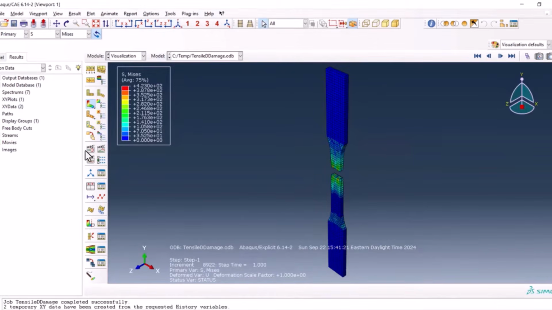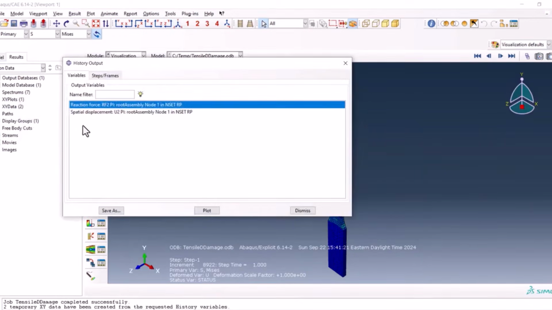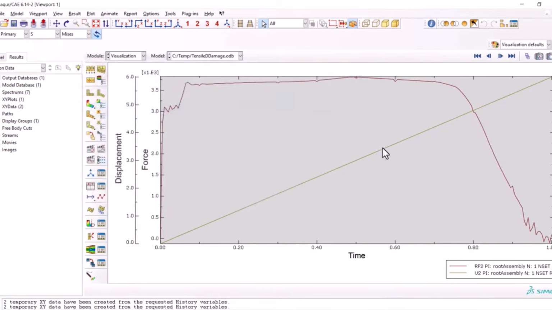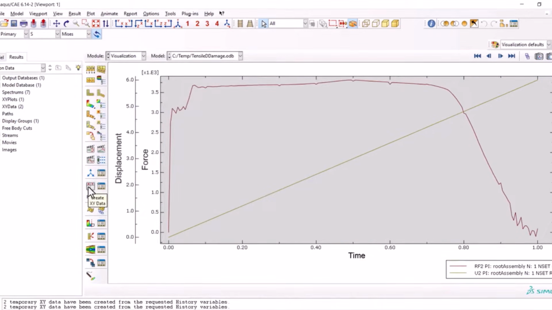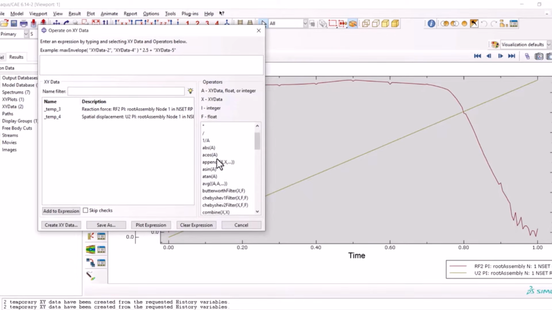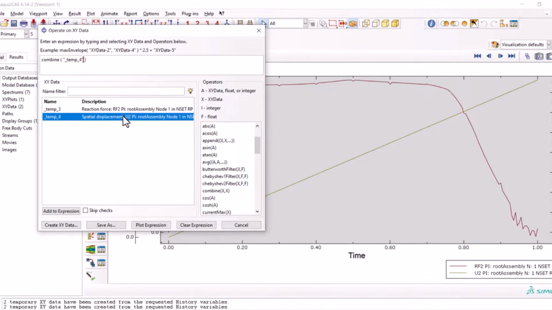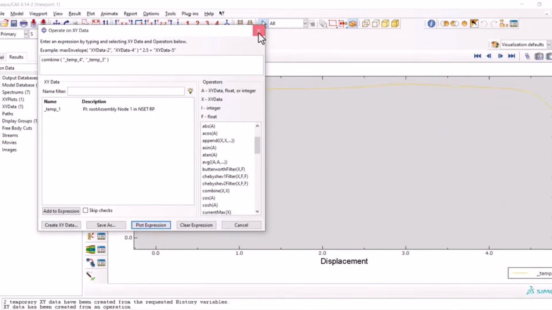Okay, so let's go to the ODB history output and choose these two and plot. We have the plot here. From the create XY data, let's go to the operate on XY data, and we can use combine here, U2, RF2, and plot the expressions.